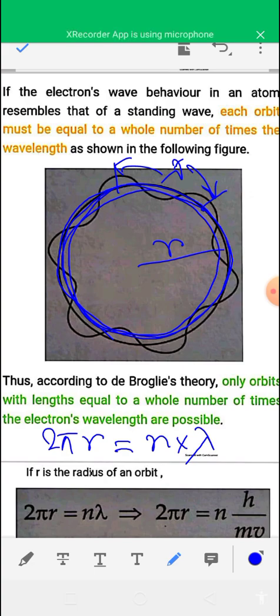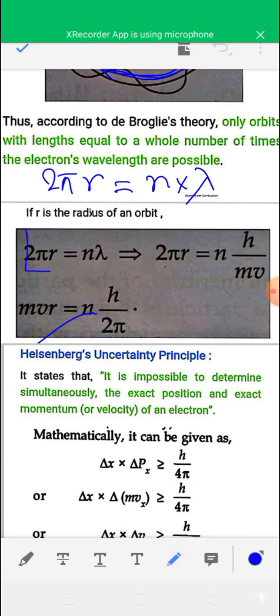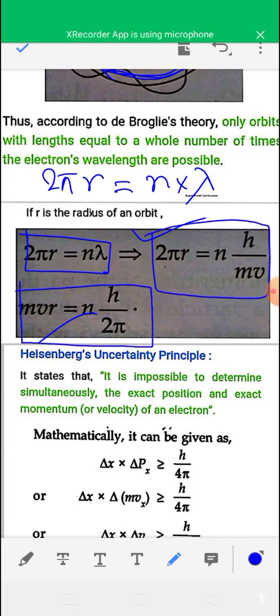and the value of n is 1, 2, 3 like this. So according to de Broglie, you can write 2 pi r is equal to n lambda. Again, we know that lambda is h by mv, so 2 pi r is equal to nh by mv, or after rearrangement we get mvr is equal to nh by 2 pi. That is, the angular momentum of the electron revolving around the nucleus is equal to some integral multiple of h by 2 pi.